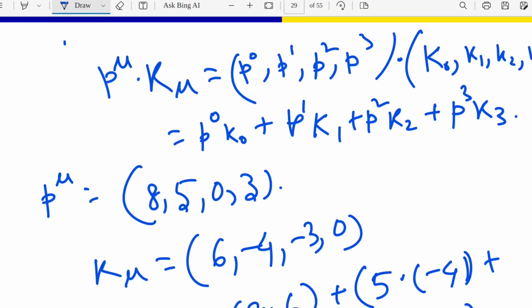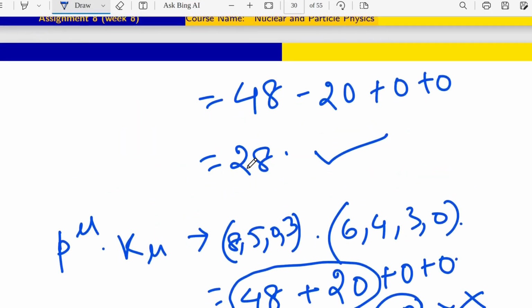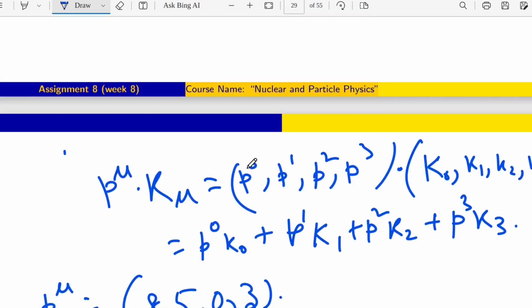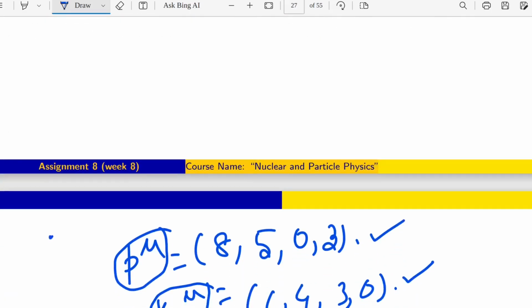I thought that would be an important thing to know. So 48 minus 20 is 28. This is the case, so the answer to the question is 28.